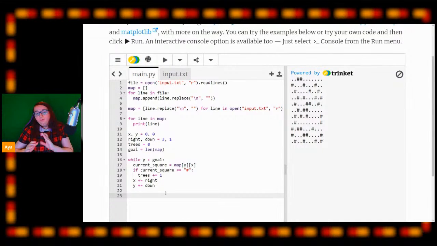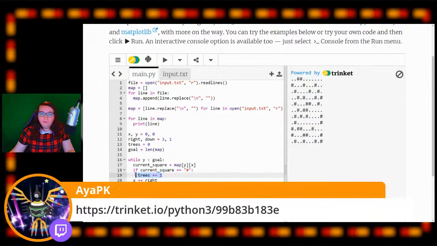So now we have a while loop, which is saying while we are not at the bottom of the slope, look at the current square. If that square is a tree, count our trees by 1. Now we move our player to the right and we move our player down. Okay, now if I run this, I am going to get an error.